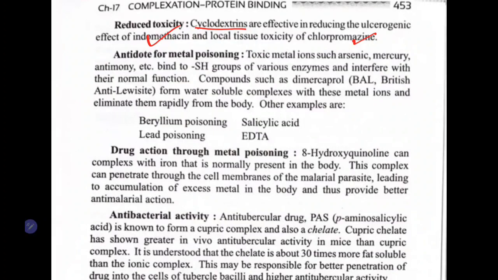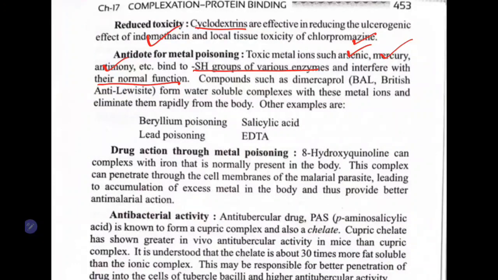Next is antidote for metal poisoning. If you have metal poisoning, we can form a complex with the metal, and this complex is very soluble and it is removed from the body very easily. Let's see the example here. Toxic metals such as arsenic, mercury, antimony, etc. bind to the SH group of various enzymes and interfere with the normal functions. That's how they cause metal toxicity.